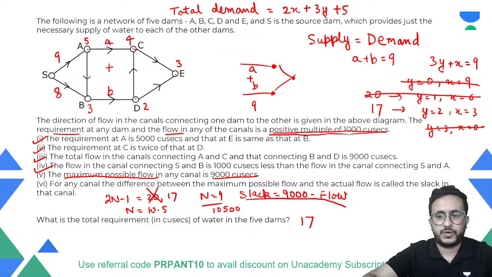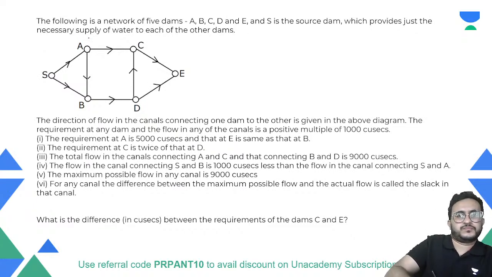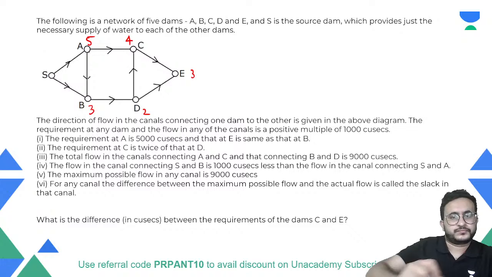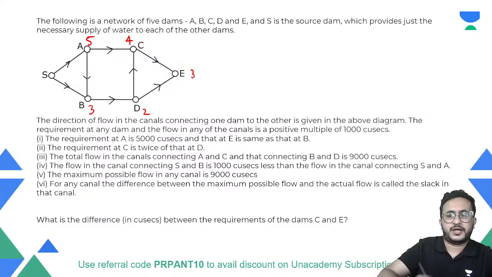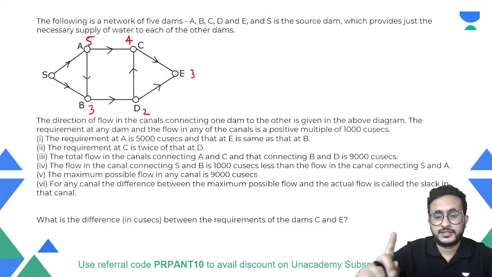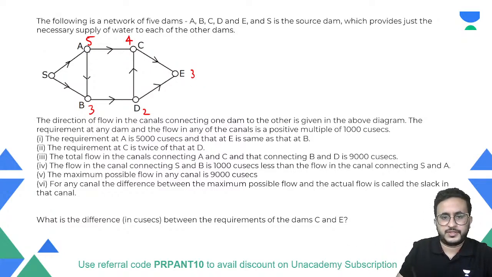Okay, all right. Now let's see the next one. What is the difference between the requirements of dams C and E? C and E, the difference is, अब देखो एक चीज ध्यान रखना, in theta questions, when you solve, do not say the answer is 1. 1 mark करोगे तो आंसर गलत होगा.